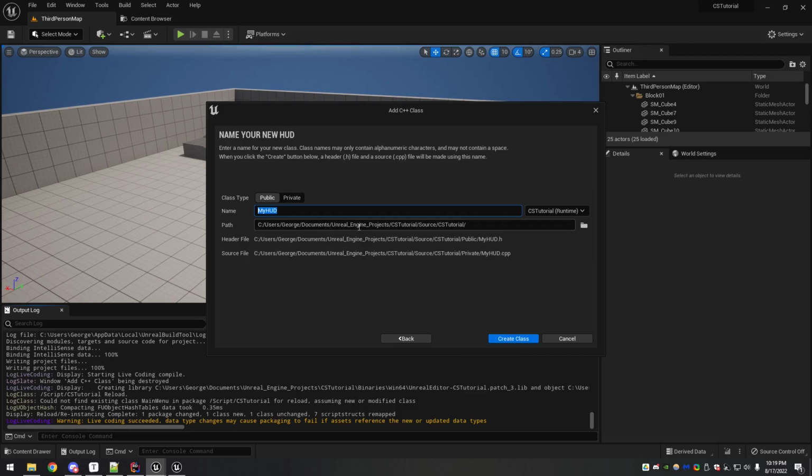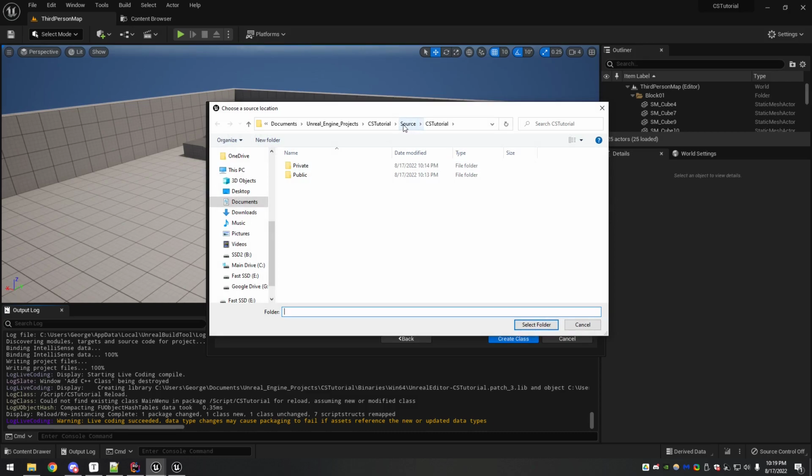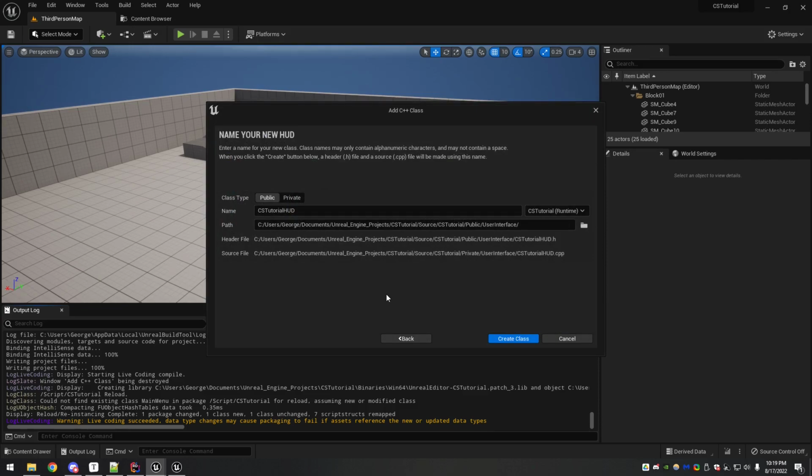And what's a good name for this? I'll just call it tutorial. Since the character is CS tutorial, it'll just be CS tutorial HUD. And now this one, I'm going to put, let's see. It's kind of framework, but it's really like the root of the user interface, so it can go in user interface. It'll just sit there alongside a main menu. Everything looks good here. Create.